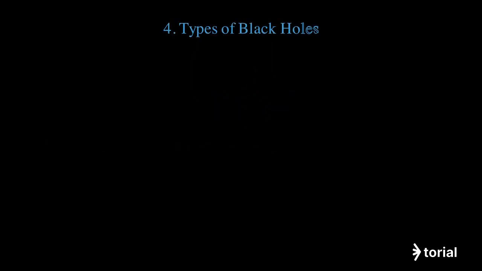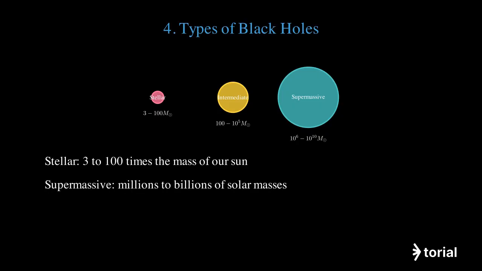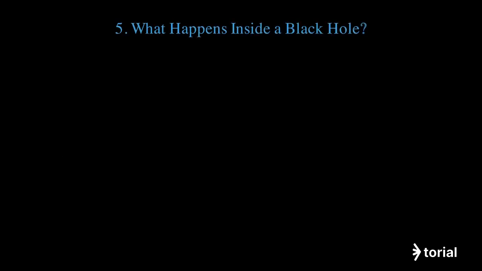There are different types of black holes based on their size and origin. Black holes come in three main sizes: stellar mass from collapsed stars, intermediate mass, and supermassive black holes at galaxy centers. Stellar mass black holes form from individual star collapses and range from 3 to 100 solar masses. Supermassive black holes exist at the centers of most galaxies and can be millions or even billions of times the Sun's mass.